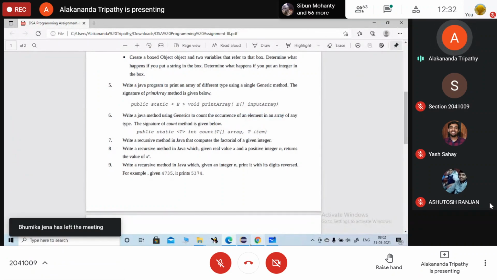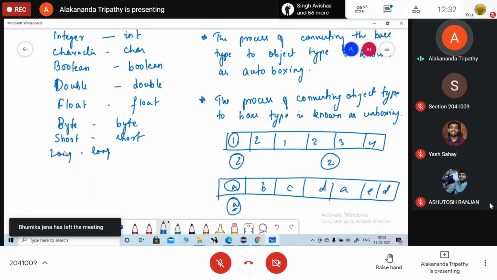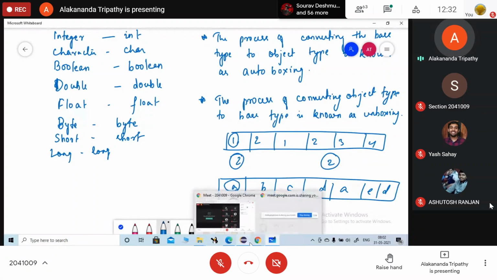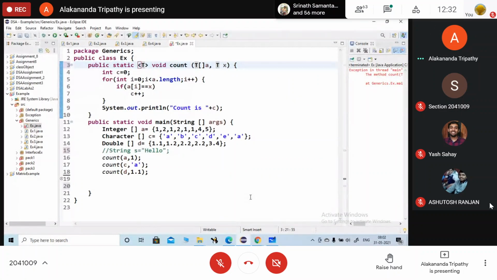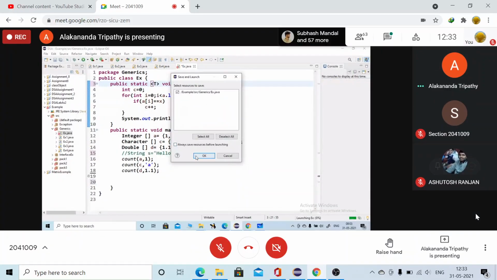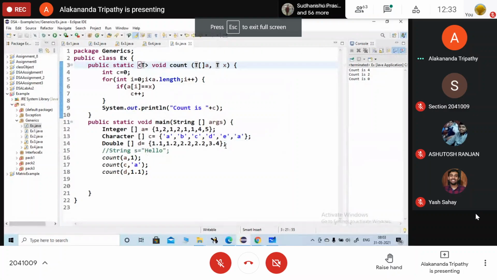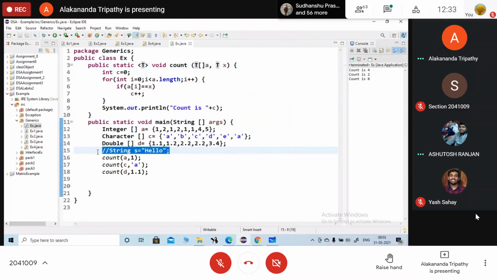Occurrence of the elements, because in generics basically the wrapper classes are there for the basic data types, and string itself is a class. We don't have any base type for the string. Have you all completed this one? Yes. Okay. Next, write down wrapper class.